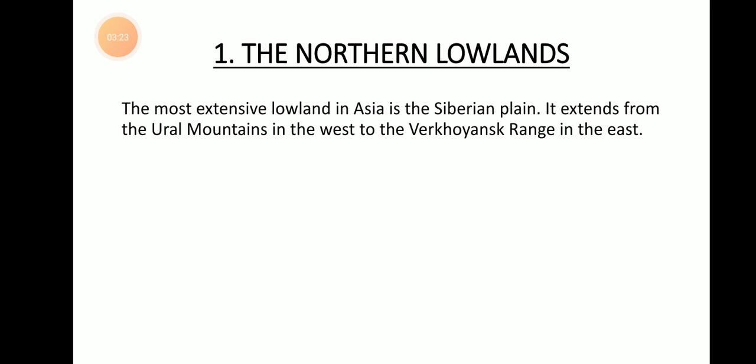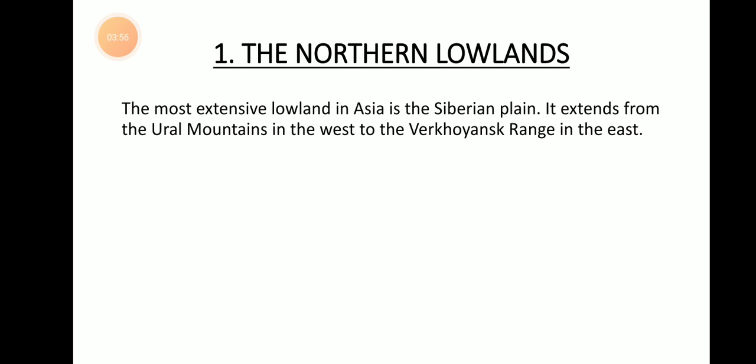The most extensive lowland in Asia is the Siberian plain. What is a plain? I told you in the last class, isn't it? It is a flat surface of land with no trees and high level plants. It is only a flat surface, and it extends from the Ural Mountains in the west to the Verkhoyansk Range in the east.